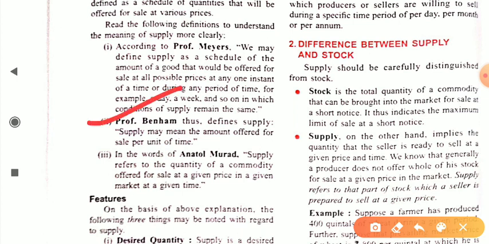Professor Benham defines supply as the amount offered for sale per unit of time. Whatever amount is offered by the producer to sell per unit of time is simply known as supply of a commodity.